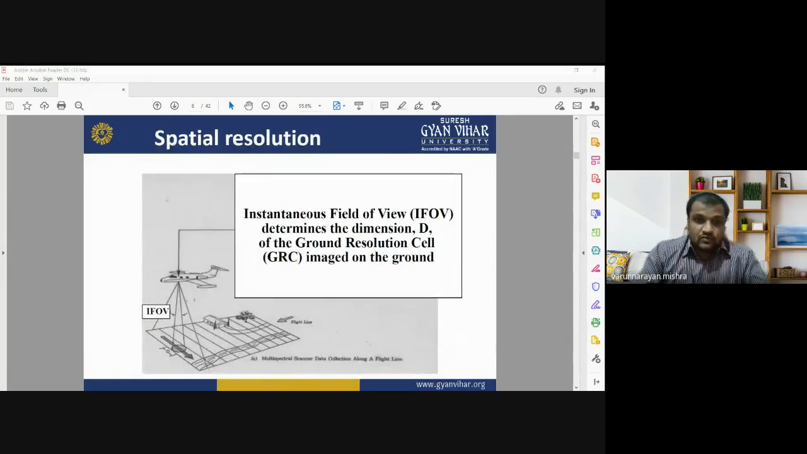So I am going to describe in detail the spatial resolution. Spatial resolution is the ability of a sensor to discriminate two close objects. How good a sensor is at discriminating two close objects is known as its spatial resolution. Spatial resolution has a term, the instantaneous field of view, that is used to determine the dimension of the earth surface, and the ground resolution cell, known as GRC, which is imaged on the ground. So two terms are very important in the case of spatial resolution: IFOV and GRC.